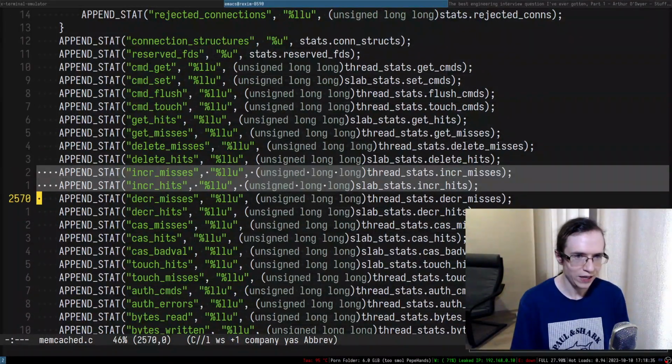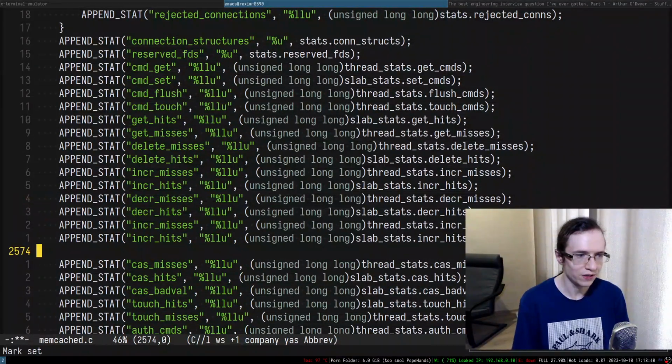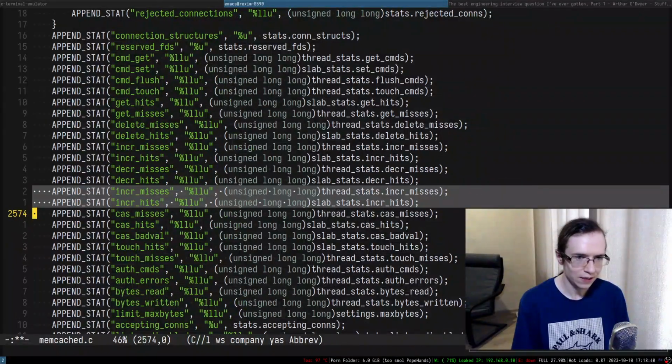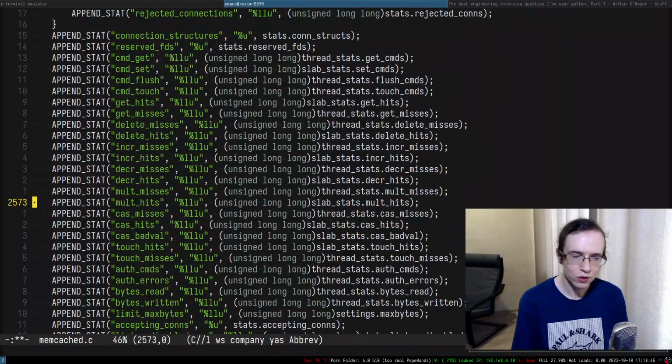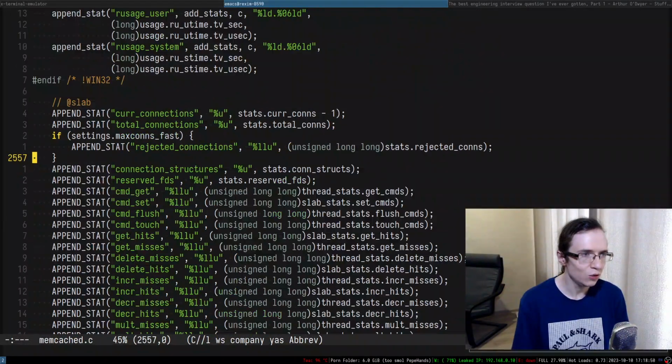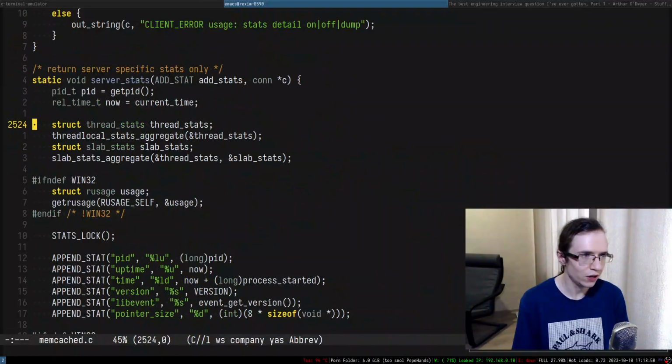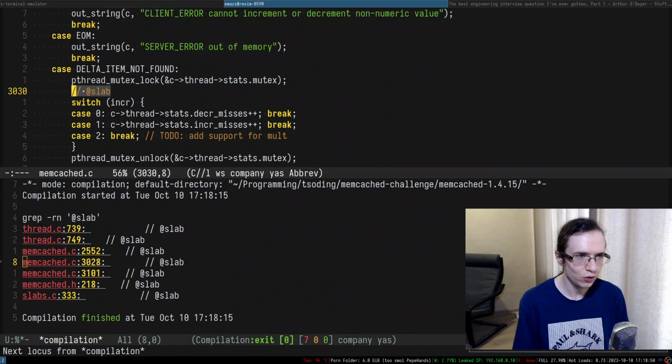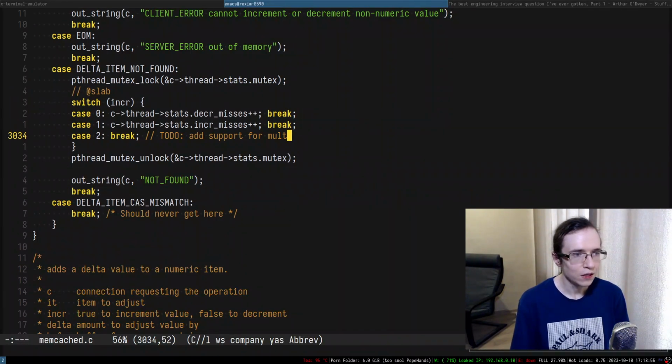Okay, so that means we are actually talking about both of these things in here, and I can basically replace incr with mult. All right, incr with mult, and that's basically it. Do we refer to incr anywhere up there? I don't think so. Everything's fine. Okay. So in here, we just want to do thread stats mult misses plus plus. There we go.